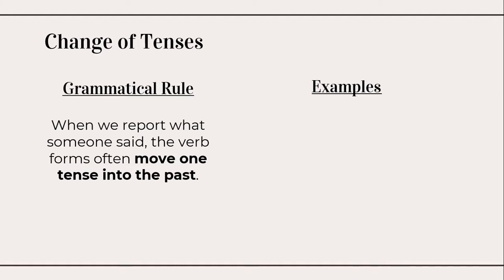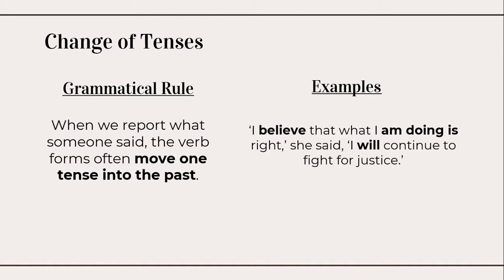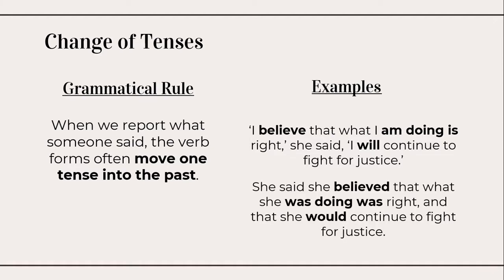So the grammatical rule for the changes of tenses is that when we report what someone said, the verb forms have to move one tense into the past. For example, "I believe that what I'm doing is right," she said. "I will continue to fight for justice." This is changed into reported speech like this: She said she believed that what she was doing was right and that she would continue to fight for justice. So this is how we can move one tense into the past.